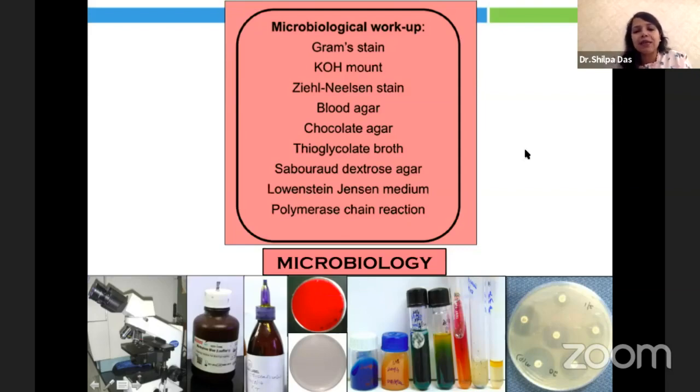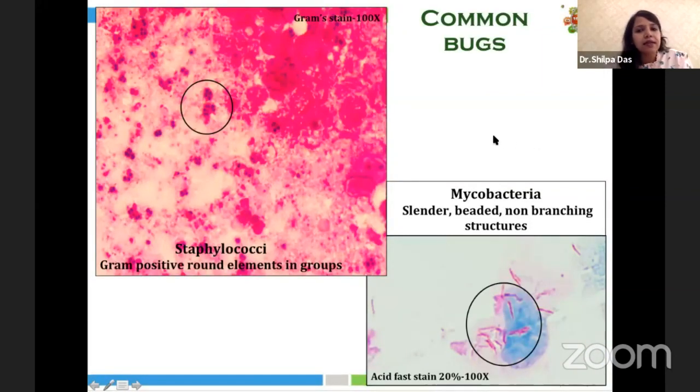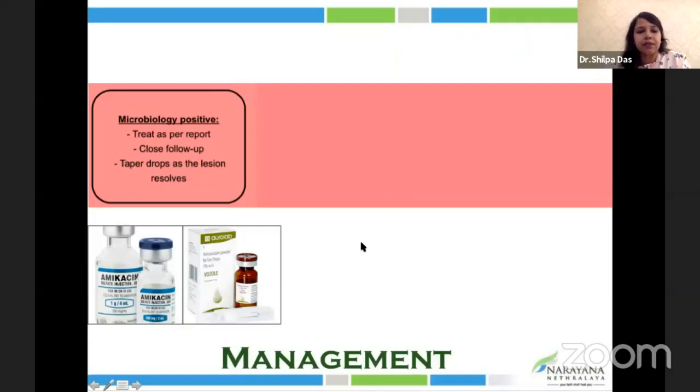If none of these tests are positive, we can also go for a PCR test. So this is how some common bugs look. Staphylococci are gram-positive round elements in groups, whereas mycobacteria are slender, beaded, non-branching structures. So if the microbiological investigation is positive, treat as per the protocol and have a close follow-up.